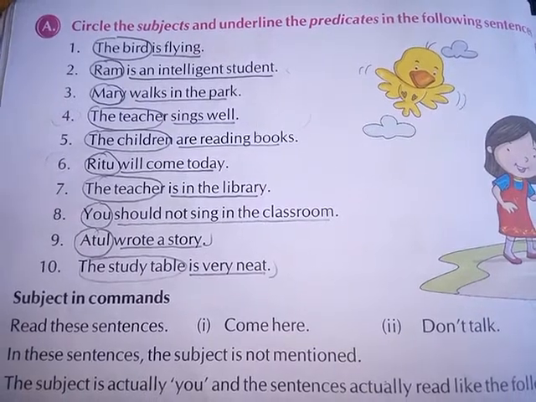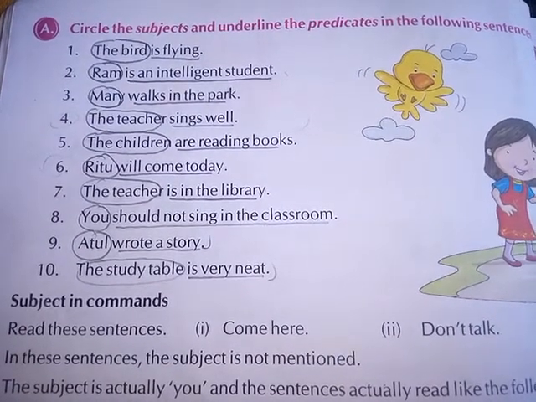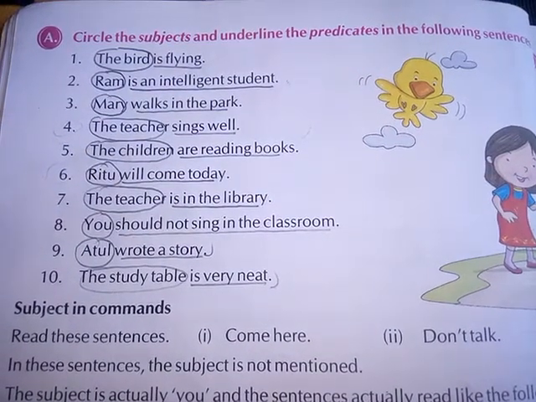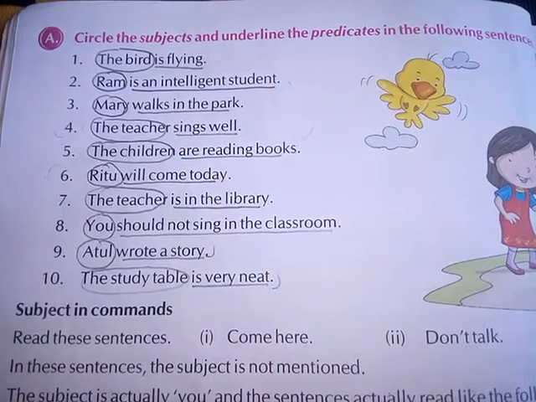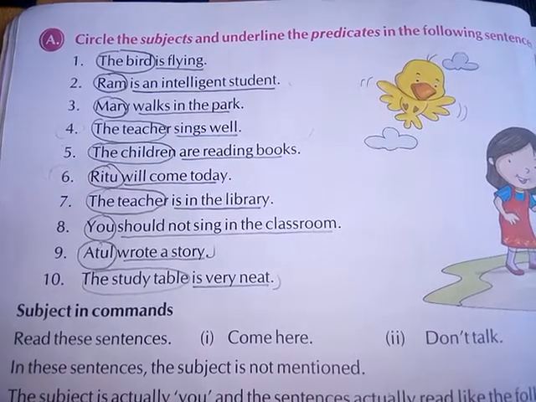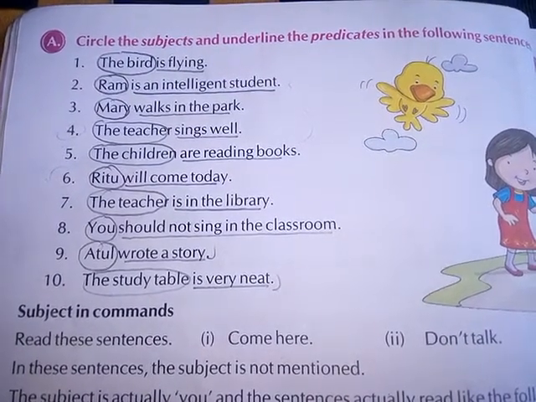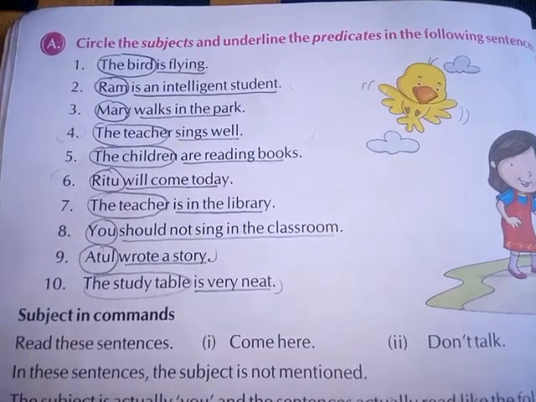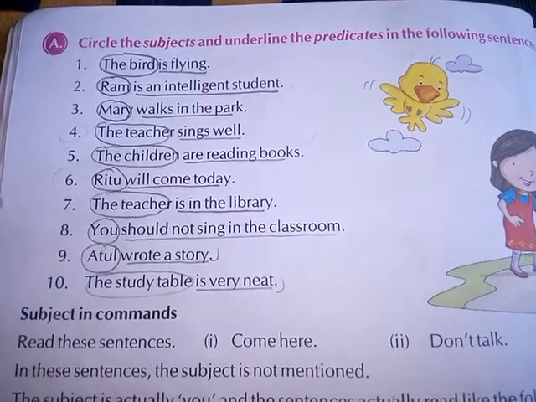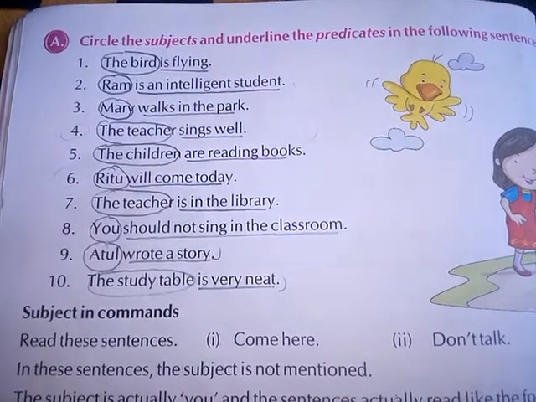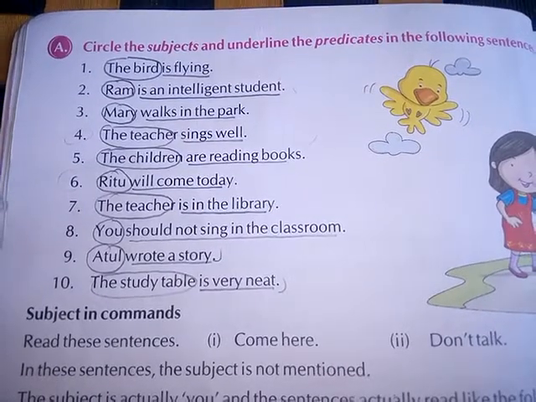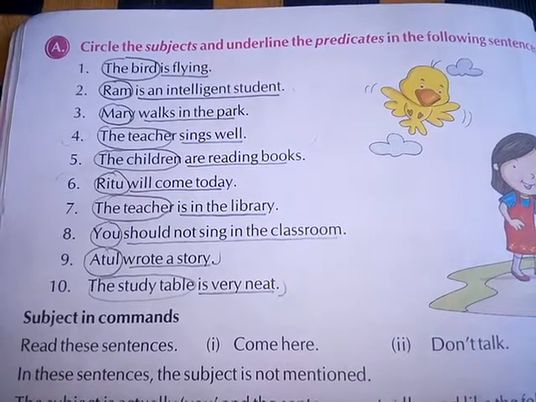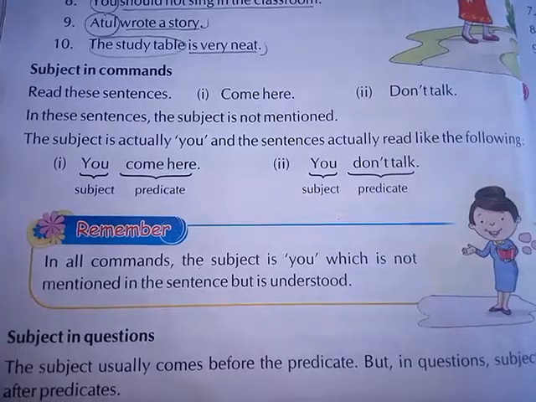Eighth number, you is the subject, should not sing in the classroom. Should not sing in the classroom, that is the predicate, that is why we have to do the underline in it. Ninth number, Atul is the subject, so there you have to do circle. Wrote a story, that is the predicate, that is why we have to do the underline. Tenth number, the study table, that is the subject, that is why we have to do the circle over there. And is very neat, that is the predicate, that is why we have to do the underline in it.